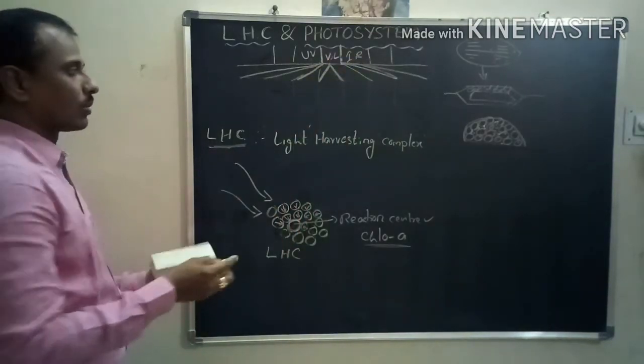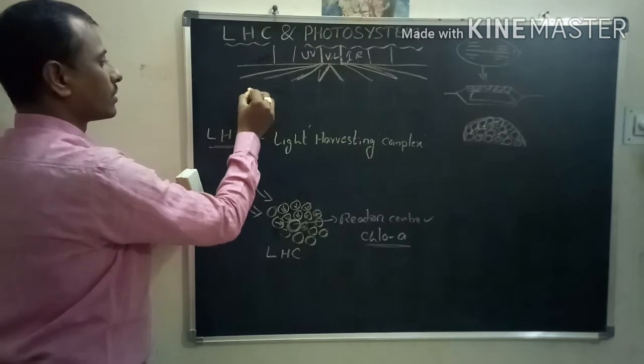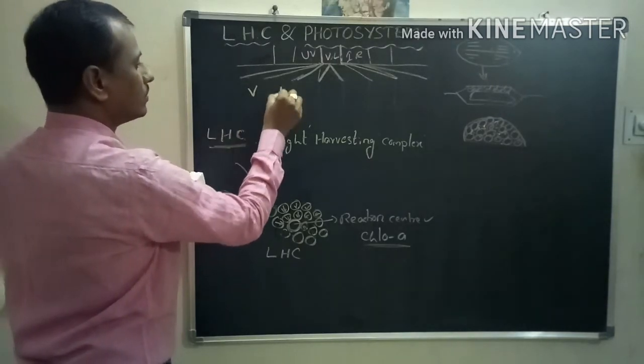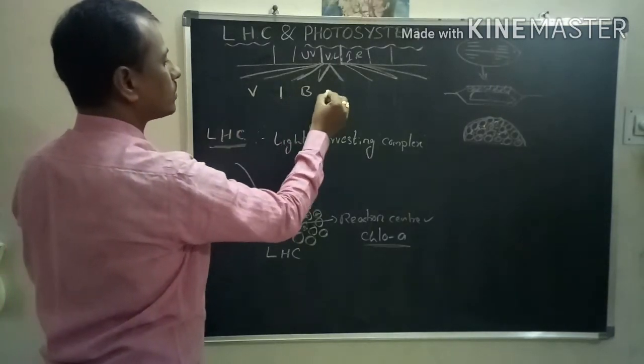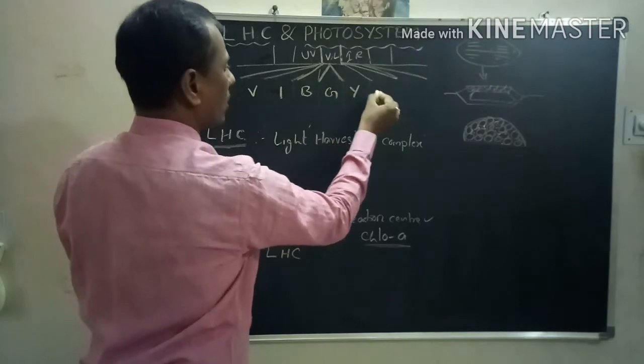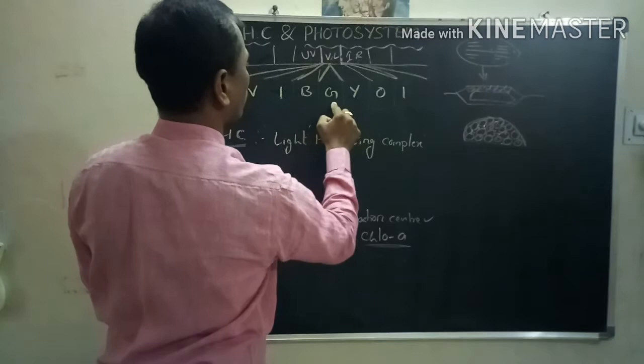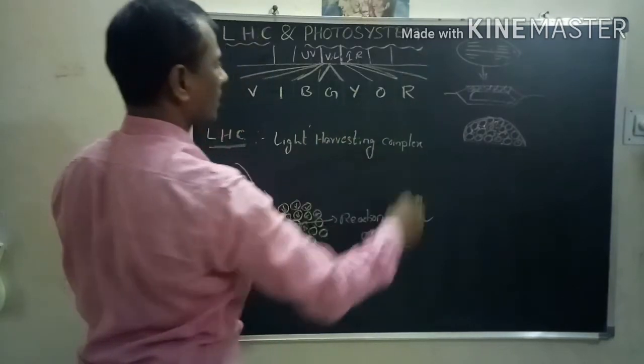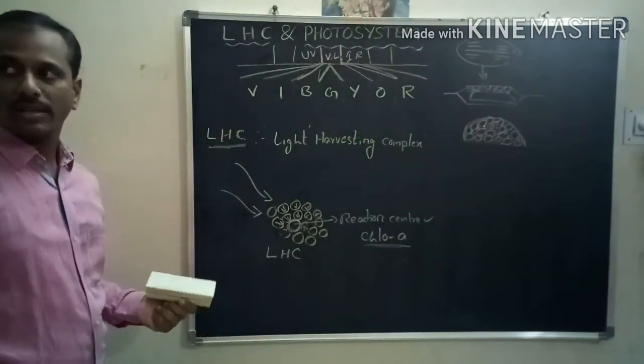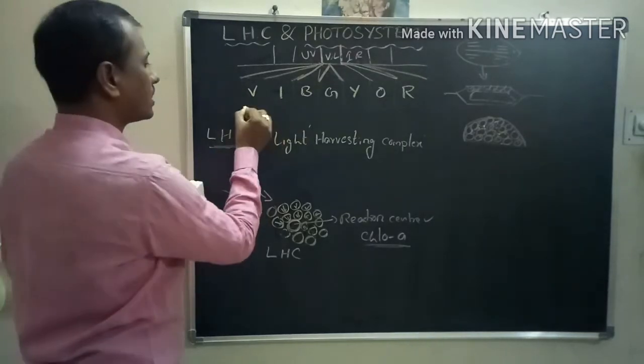We know about that. What are the colors? 7 colors: violet, indigo, blue, green, yellow, orange, red. 1, 2, 3, 4, 5, 6, 7. The visible light is differentiated into 7 colors.